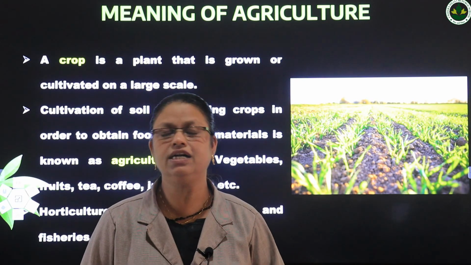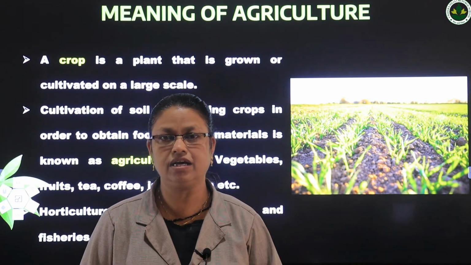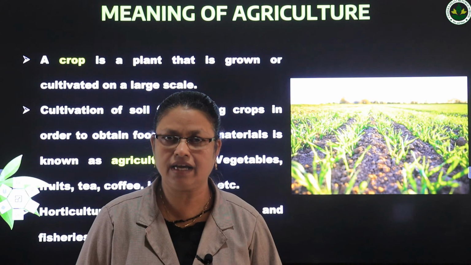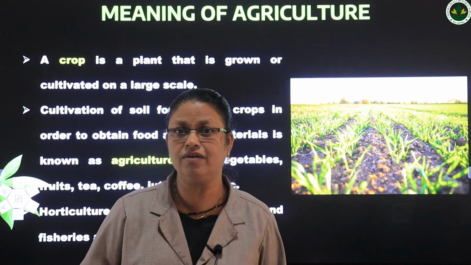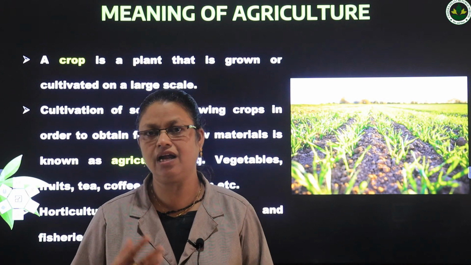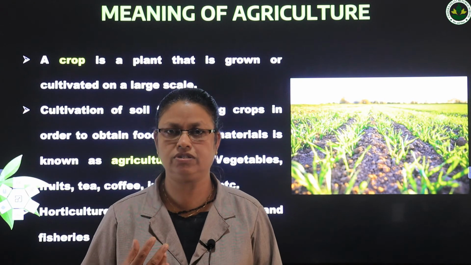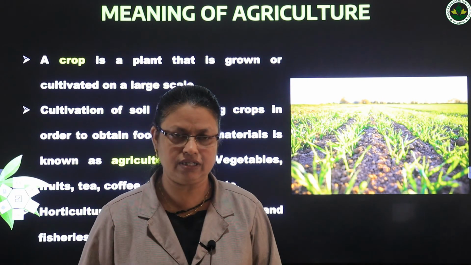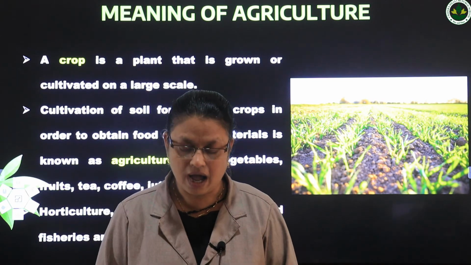Then horticulture. What is meant by horticulture? Horticulture means gardening. Gardening flowers and vegetables all comes under horticulture. Then livestock rearing. Livestock rearing means domesticating and looking after the cattle, like cows, goats, buffaloes, etc. And fisheries. We grow fish at home and in fish ponds. We produce fish, that also comes under agriculture. Horticulture, livestock rearing and fisheries are also parts of agriculture.